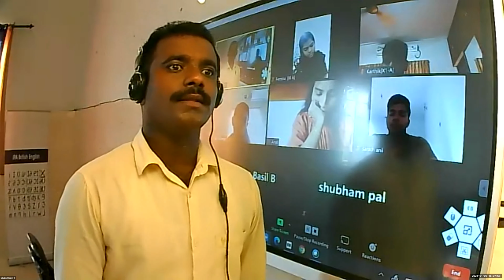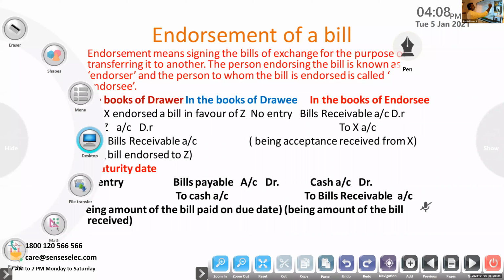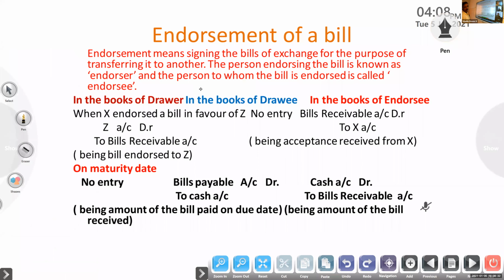Now, next case, very important: endorsement of a bill. Already we studied endorsement of a bill in banking, in the fourth chapter. So what do you mean by endorsement of a bill?